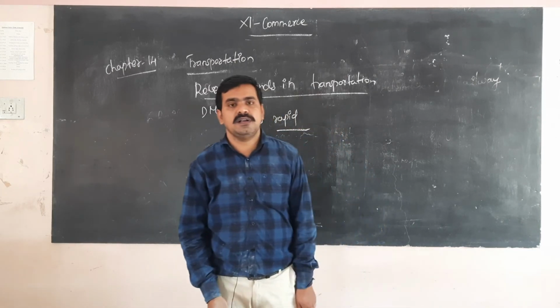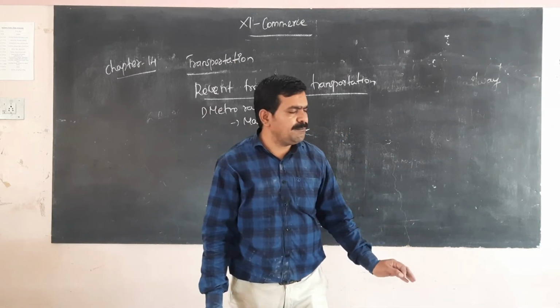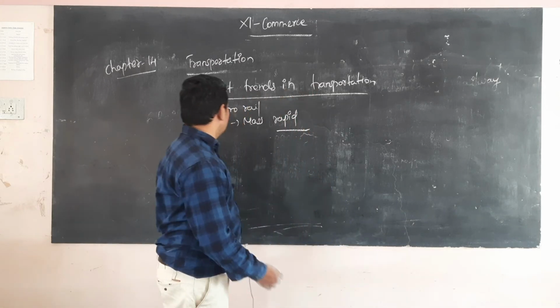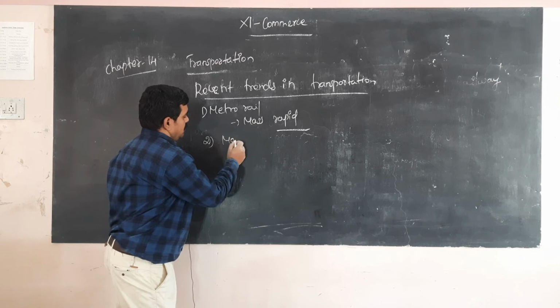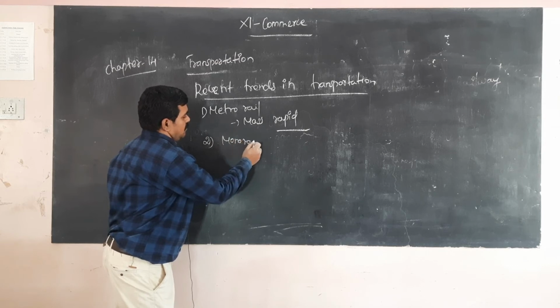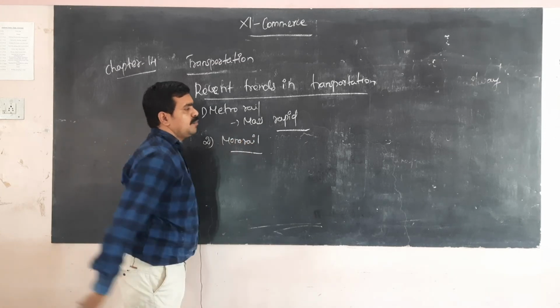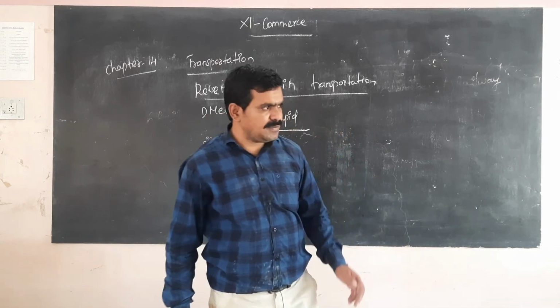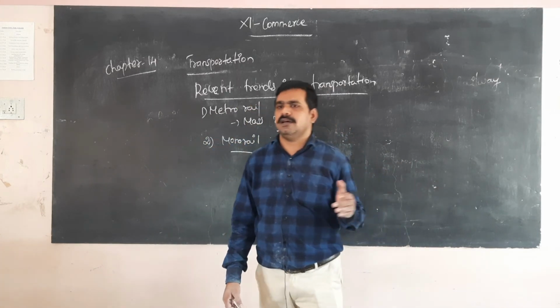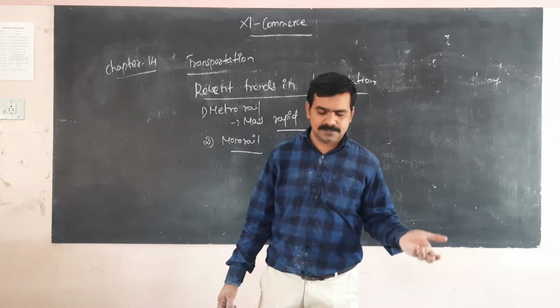Next one, monorail. Nowadays, a few days before, our government also opened metro rail systems.